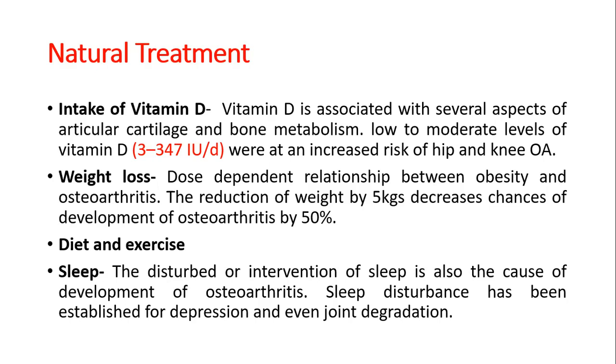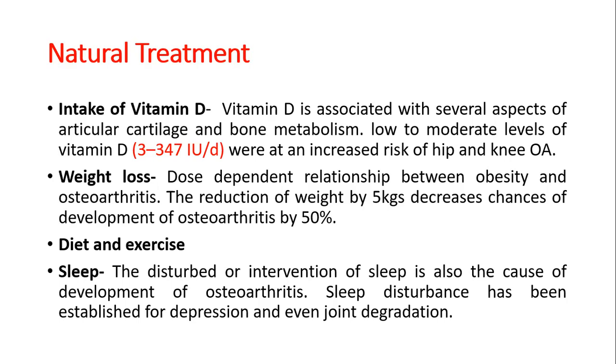Another is diet and exercise. Proper diet with good leafy green vegetables and exercise lead to mobility of the joints and decrease the pain as well as the chances of developing osteoarthritis. And the last one is sleep.